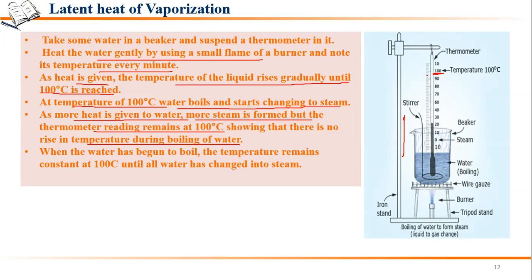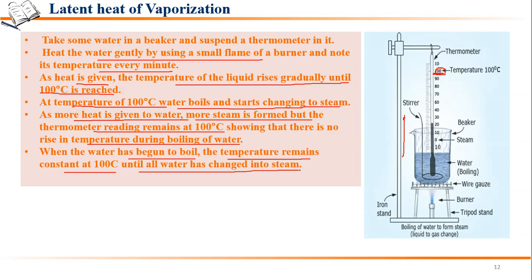Fine. So as soon as it reaches 100 degrees Celsius, after that there will be no change in the temperature reading. So when the water has begun to boil, the temperature remains constant at 100 degrees Celsius until all water has changed into steam. Until all the water is converted into steam, the temperature of the system will remain the same.